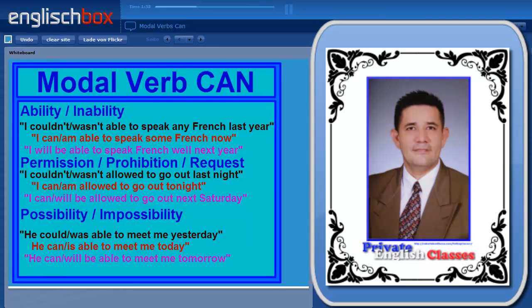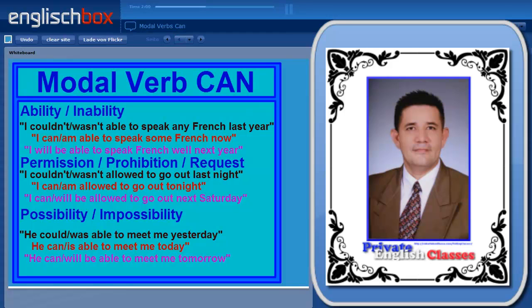For example, if we're talking about ability or inability, we can use able to in the past and in the future, or could in the past and can in the future. If we're talking about permission and prohibition, however, we normally use could or can, or to be allowed to.